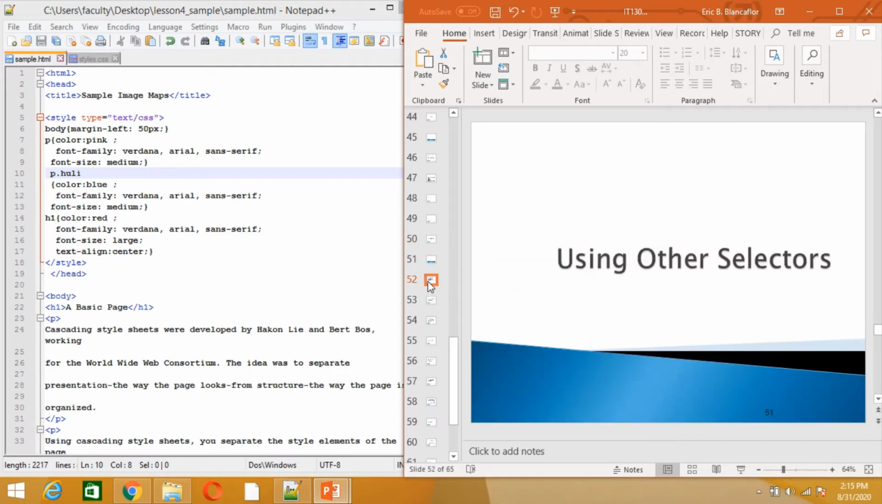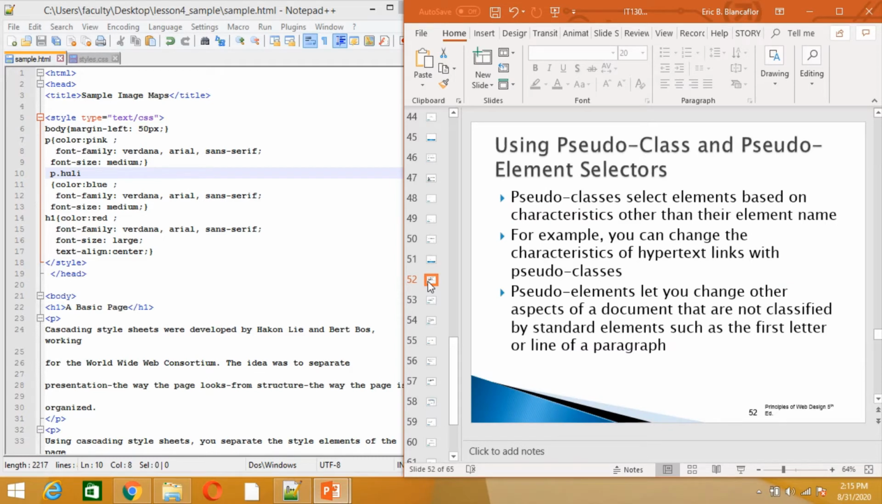I have here the output of the example I just discussed. And then we have other selectors: pseudo class and pseudo elements. Pseudo class selects elements based on characteristics other than their element name. Pseudo elements, on the other hand, let you change other aspects of a document that are not classified by standard elements, such as the first letter or line of a paragraph.